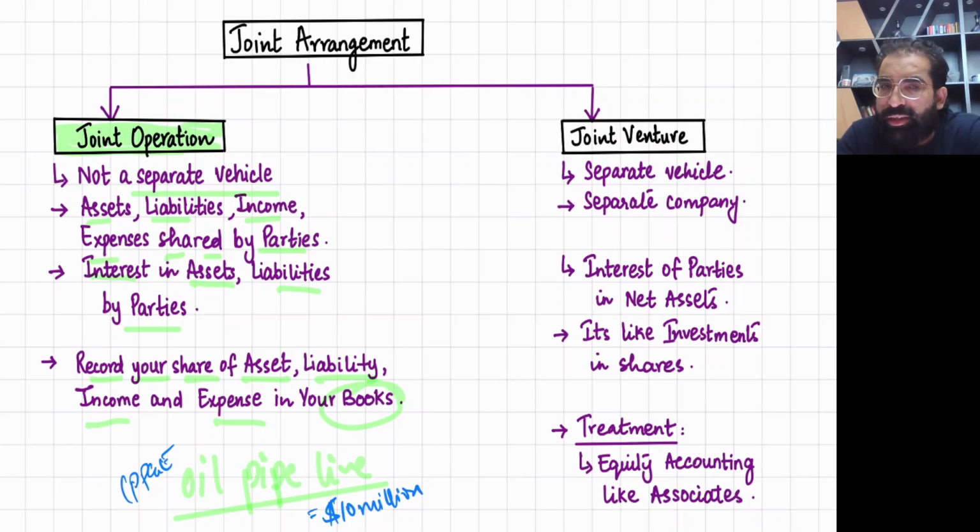So what does it mean? Record your share of asset, liability, income and expense in your books. No other accounting; directly you will record. If you have a share in an intangible asset, record it in your intangible assets. If you have a share in PPE, record it in your PPE. Everything you can record directly. So the first thing is joint operation.